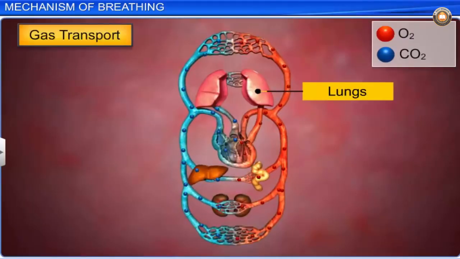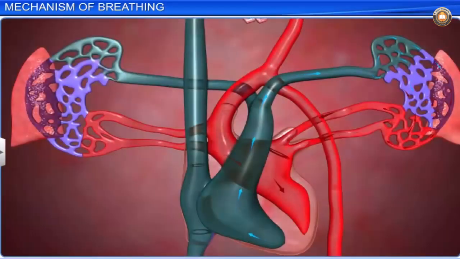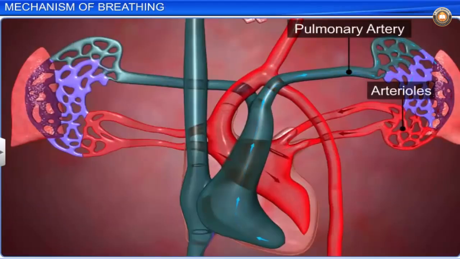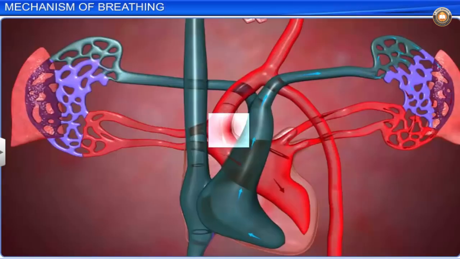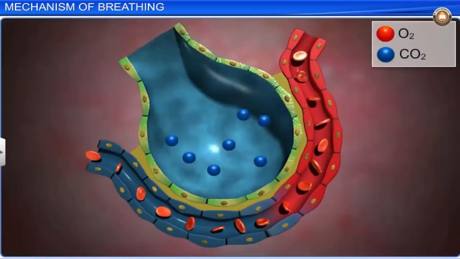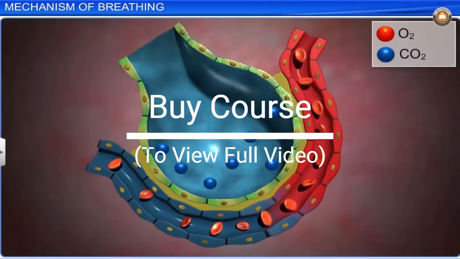This is called gas transport. Blood from the heart enters the lungs through the pulmonary artery, arterioles, and alveolar capillaries. In the lungs, oxygen and carbon dioxide are exchanged between blood and the air.